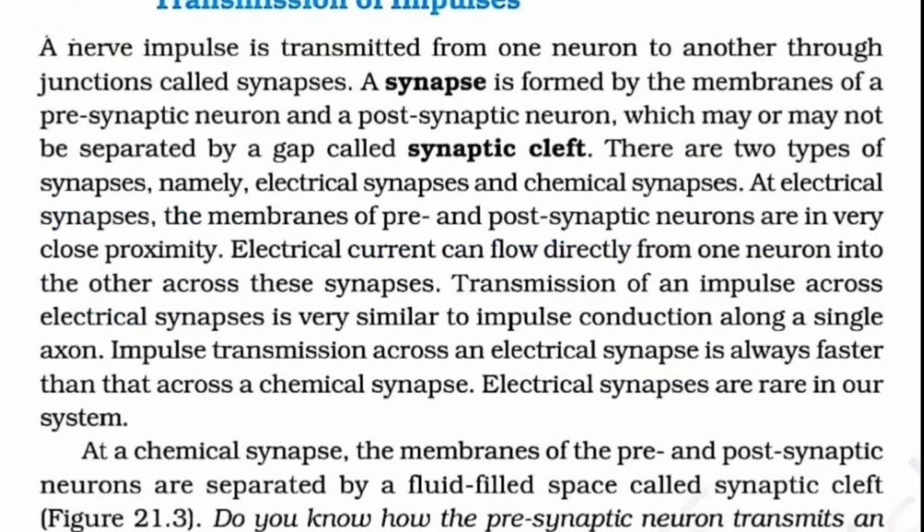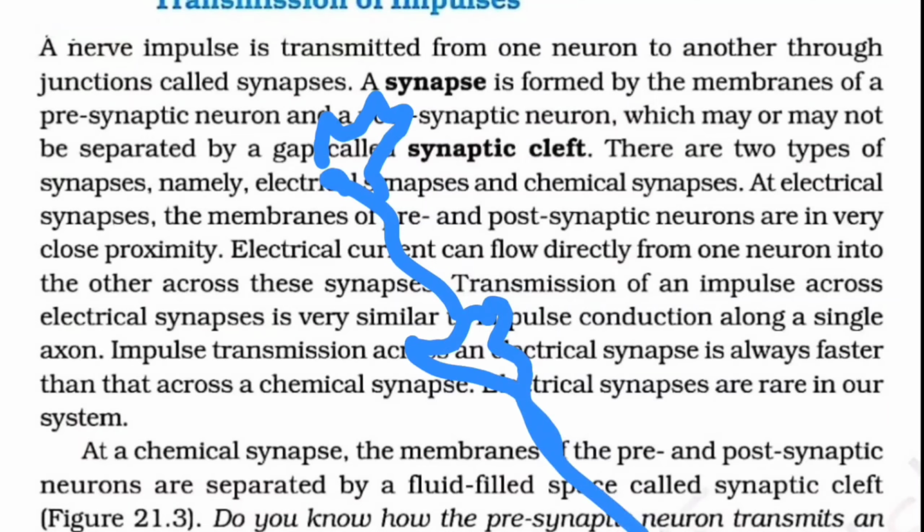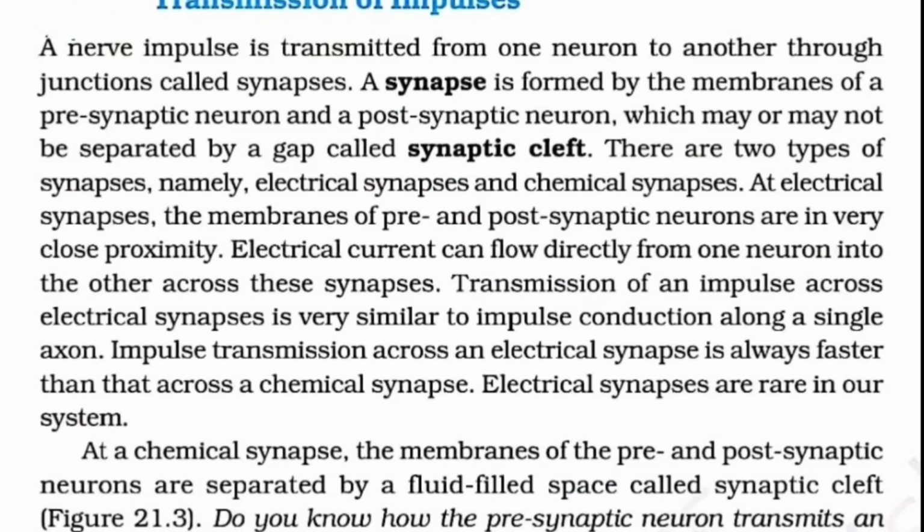If I'm drawing a neuron here and the other dendrons are here. Correct? So this is a dendron, cyton, axon. These are the dendron, cyton, and the axon of the other neuron. So if they are situated in very close proximity, the post and the presynaptic neurons, that will be conducting electric current directly. The impulse is by means of flow of electric current.